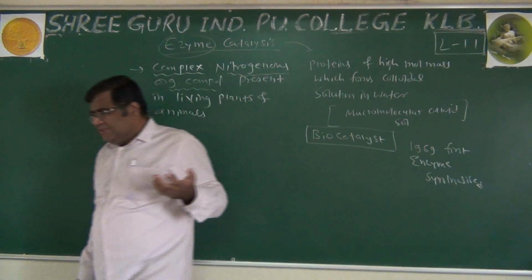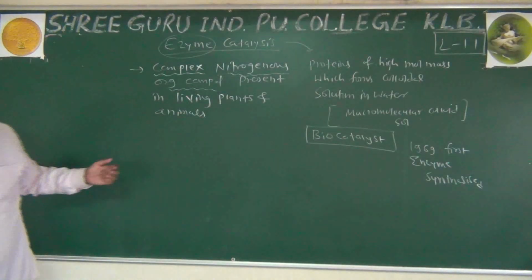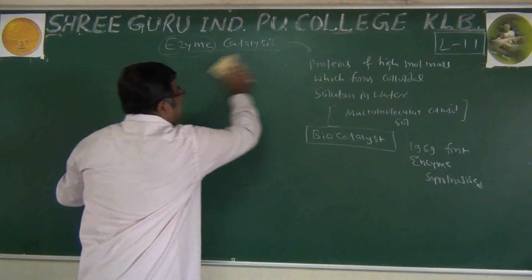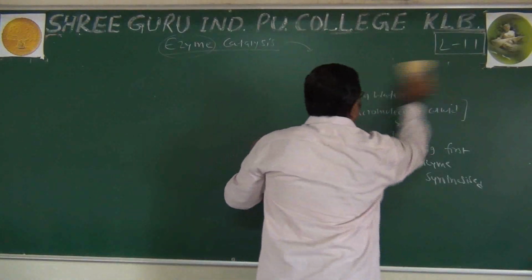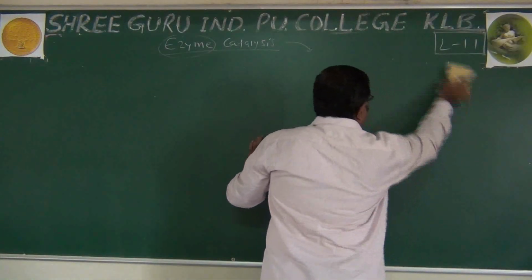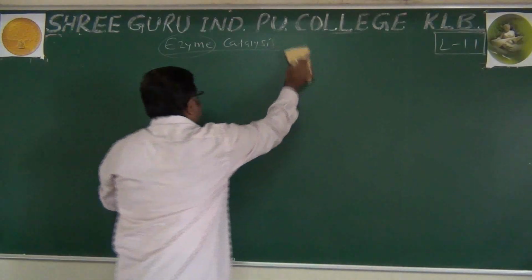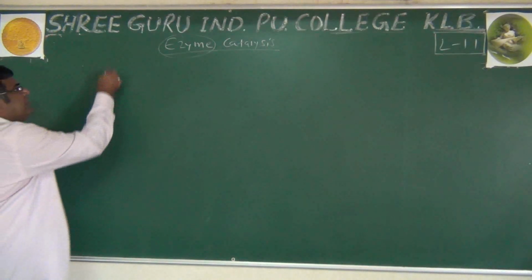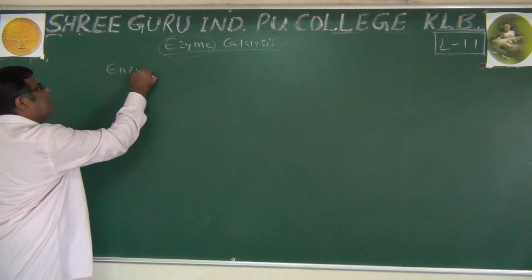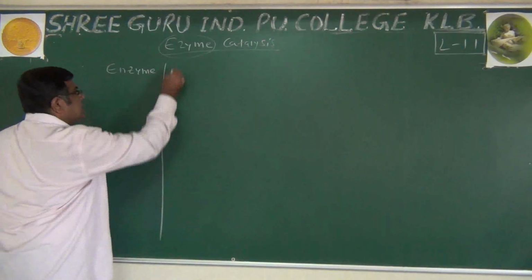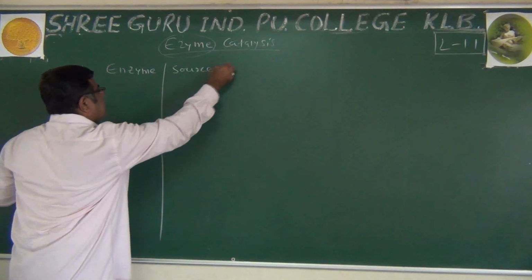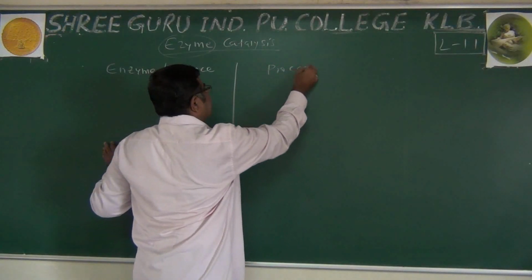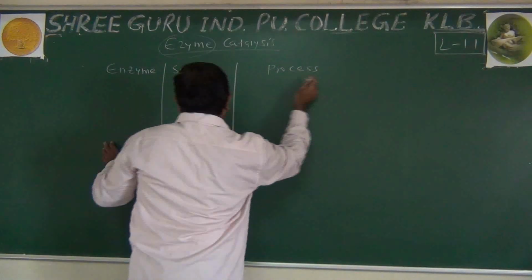Now what are the processes and which types of enzymes are used? We will make one table here so that we can understand the exact examples of enzymes and where these are particularly used. In the first column we write enzyme, in the second column we write source, in the third column we write the process where they are used.